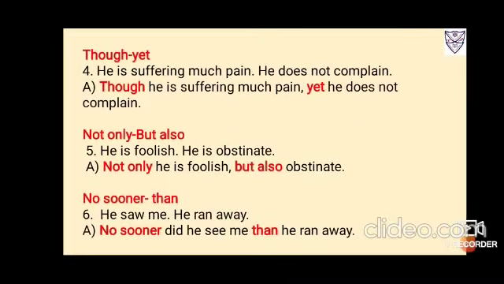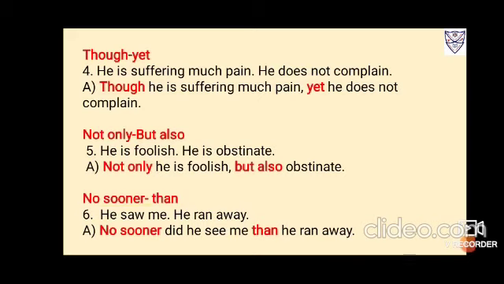Though and yet, or although yet: he is suffering much pain, he does not complain. Though he is suffering much pain, yet he does not complain. Or you can write, although he is having much pain, yet he does not complain. With not only but also, a coordinating correlative conjunction, that is used for joining: he is foolish, he is obstinate. He is not only foolish but obstinate also. So you can write not only he is foolish but also obstinate. Both are preferable, but the most preferable is he is not only foolish but obstinate also.